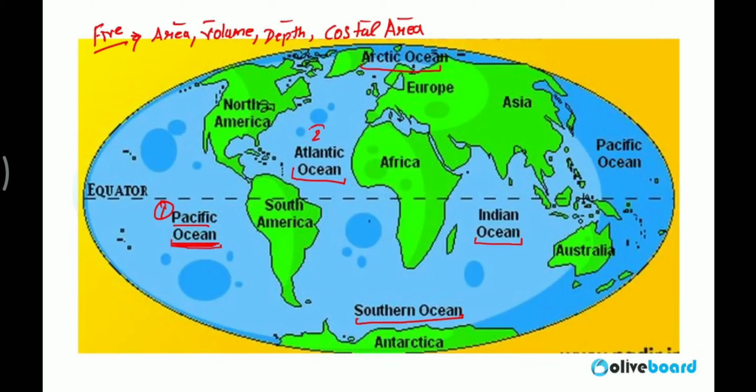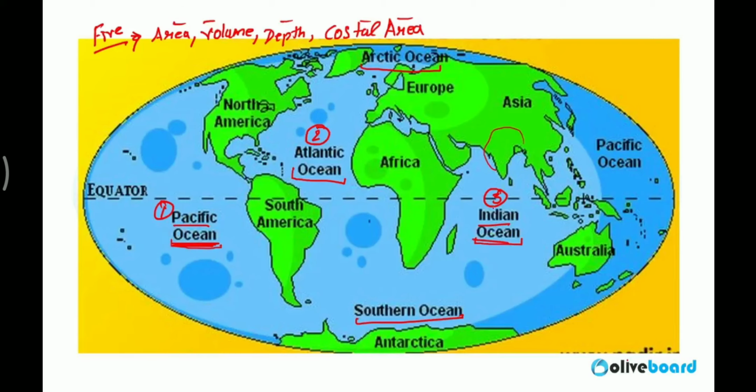Second largest is Atlantic Ocean. Remember, second largest is Atlantic Ocean. Third one is Indian Ocean. It is named after India itself. You can find here it is India, right? So on the name of India, it is named Indian Ocean. So it is the third one.